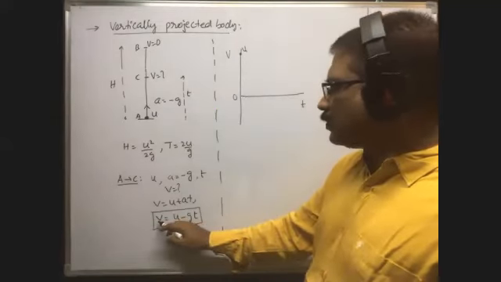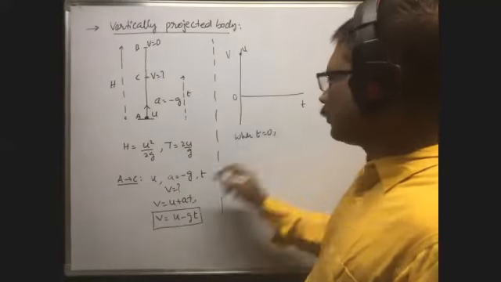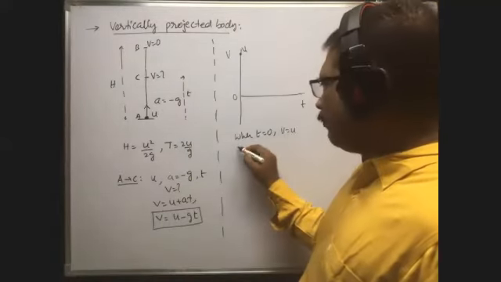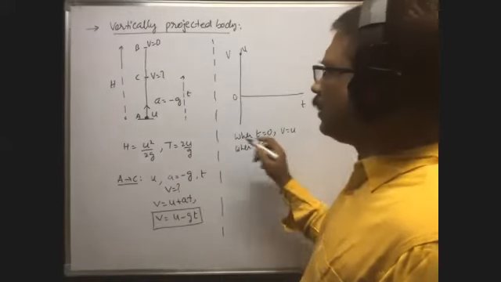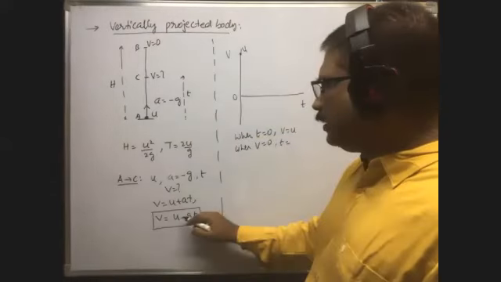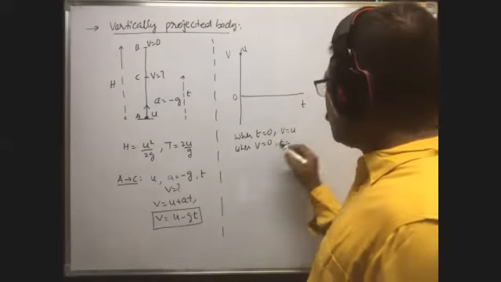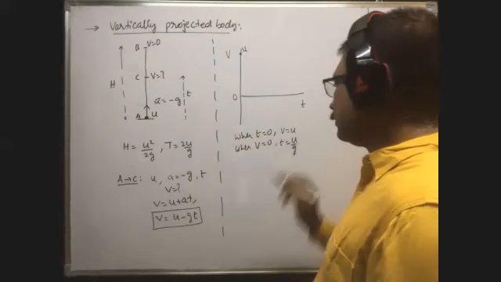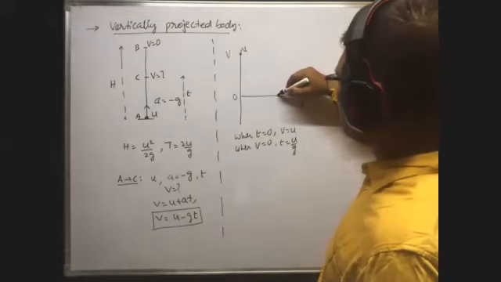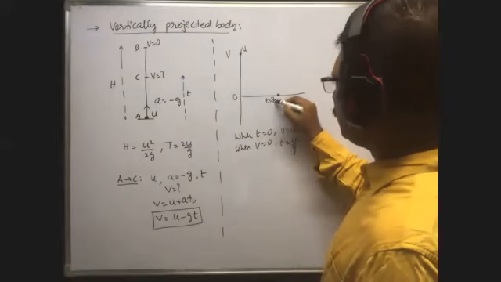Write the conditions. When t is equal to 0, in this formula, v is equal to u. When v is equal to 0, that means when you consider the motion from A to B, at B velocity is 0, then u minus gt is equal to 0, or u is equal to gt, or t is equal to u by g. That is the time of ascent. So exactly, velocity is 0 at time t is equal to u by g. That means that point lies here.